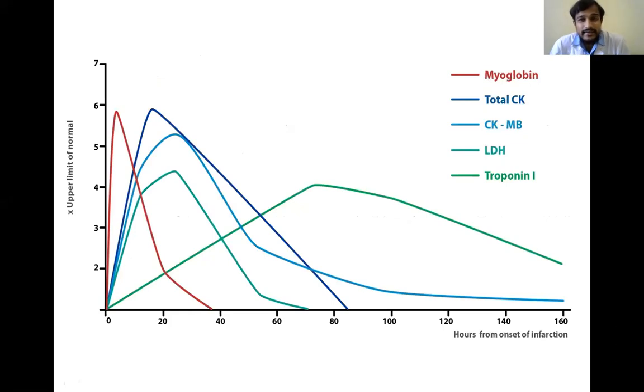And here you can see the different cardiac biomarkers, how they vary with time after onset of myocardial infarction. We know myoglobin is the first to rise and the first to come back to normal level. But as it is not specific for myocardial infarction, we won't consider it a standard diagnostic tool. Troponin I also rises a little bit early, and it is more specific for MI. So that's why we'll consider troponin I the standard diagnostic tool.